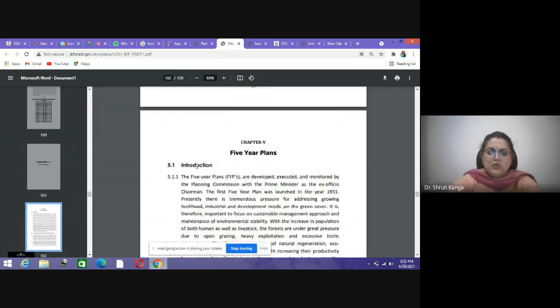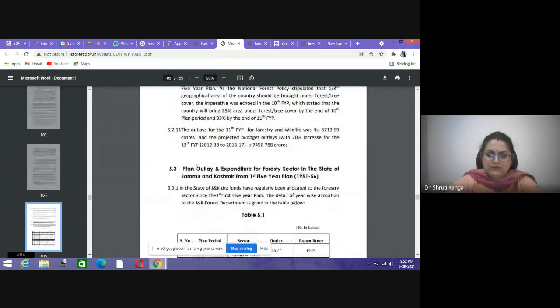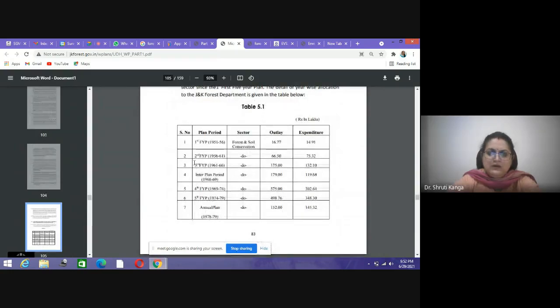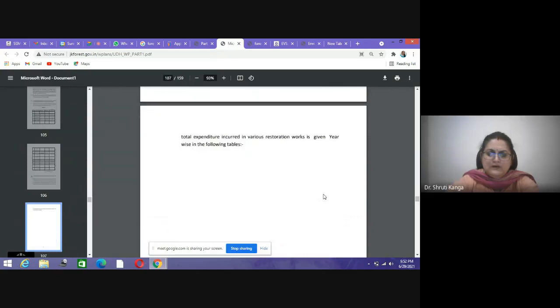Okay, so you can see here in the first year what plan, second year, third year, or the fourth, fifth, sixth. Okay, so what is the plan that is being stored here in these terms?